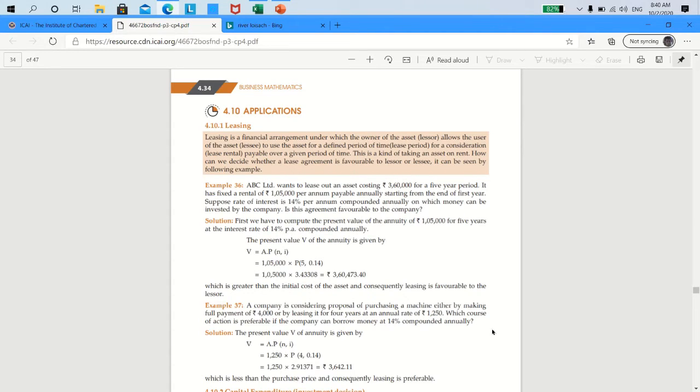You can't compare a monkey and a donkey and say the monkey is hopping from branch to branch in a tree, but a donkey is unable to leap from one branch to another. One can't probably put forth an argument that a monkey is unable to kick as a donkey is able to. That's not a comparison. You have to compare either two monkeys or you have to compare two donkeys. Therefore, in our example, you can't compare 3.5 lakhs to be paid at the end of year 1, 2, 3, 4, 5 respectively against a 10 lakhs to be paid today. You have to convert the time period to the same date.